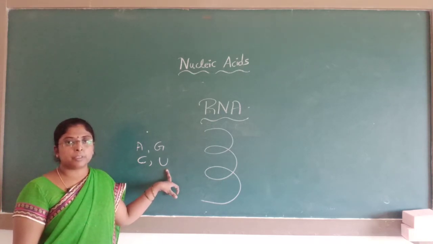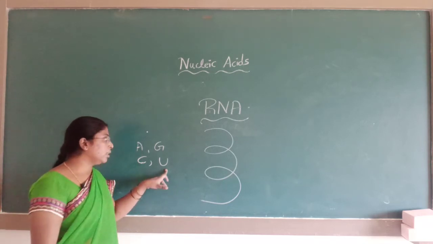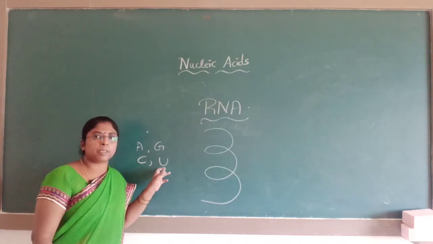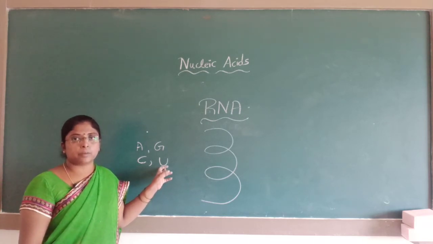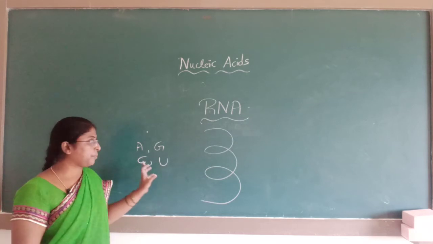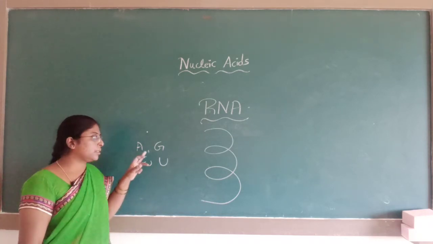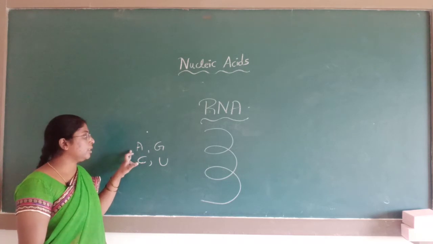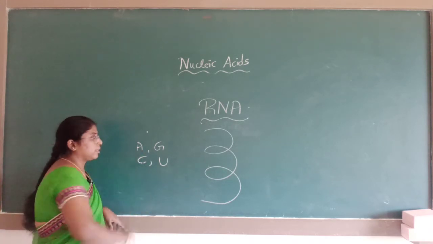You should remember this. For a 1 mark question they ask which base is present in RNA but not in DNA. Uracil is present in RNA, it is not present in DNA. The nitrogenous bases present in RNA are adenine, guanine, cytosine as well as uracil.